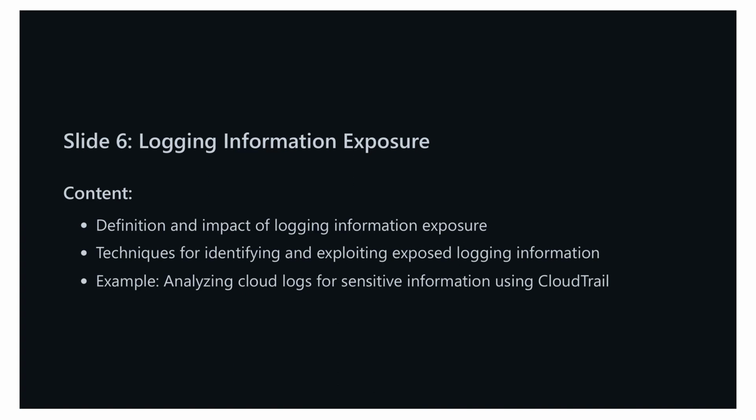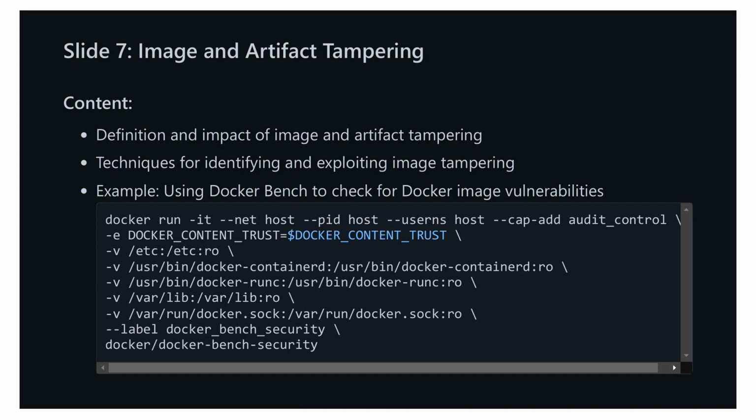In the next slide, we will discuss image and artifact tampering, where we'll define the concept, understand its impact, and explore techniques for identifying and exploiting tampered images or artifacts. Specifically, we'll look at using Docker Bench to detect vulnerabilities in Docker images. On our last slide, we discussed the risks associated with logging information exposure. We defined what it is, illustrated its potential impacts, and delved into techniques for identifying and exploiting these exposures. We also looked at a practical example using CloudTrail to analyze cloud logs for sensitive information.